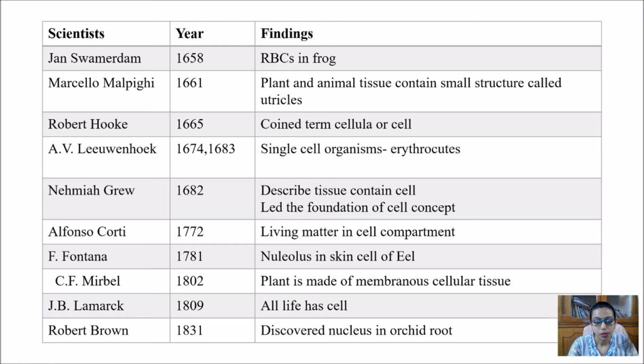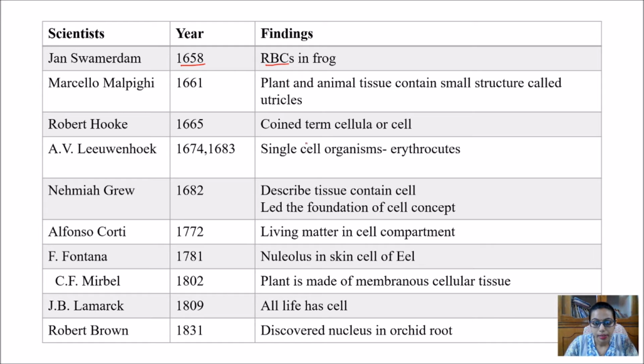Next, there are a few scientists who were working from the very beginning on the cells. So I will just briefly read out all these things and try to relate this with the cell theory, which is our main topic of study. So first, in 1658 itself, RBCs of the frog were well known.